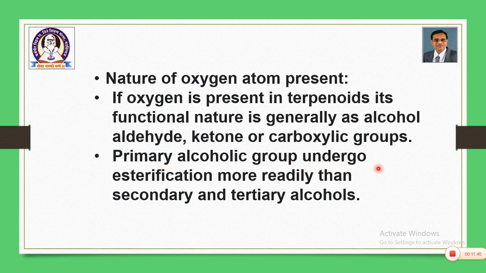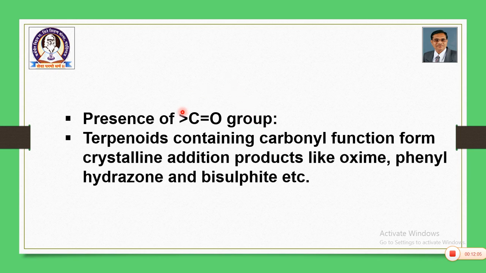Primary alcoholic groups undergo esterification more readily than secondary and tertiary alcohols. So, if it is an alcoholic group, then it can be converted into an ester, and if it is a primary alcohol, then esterification takes place more easily than with secondary or tertiary alcohols. If the group present is in carbonyl form, then terpenoids containing the carbonyl functional group give crystalline addition products.